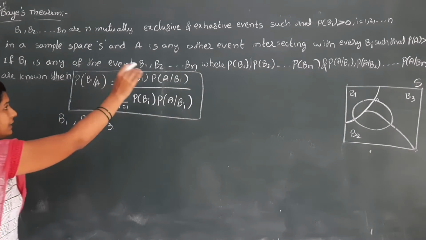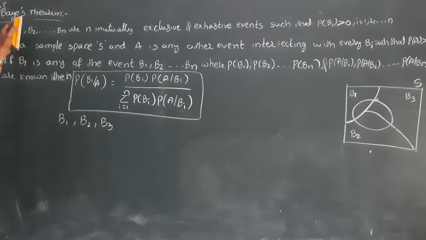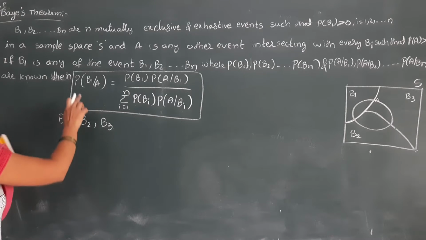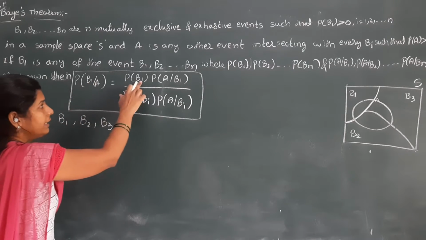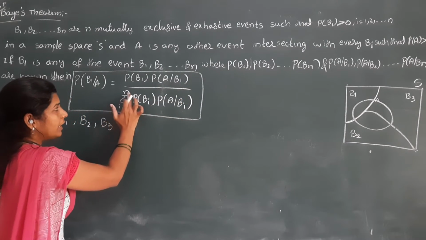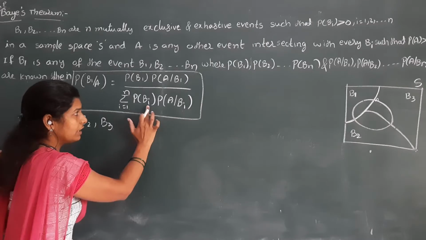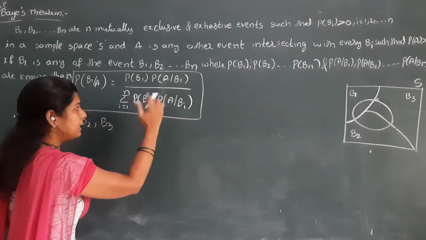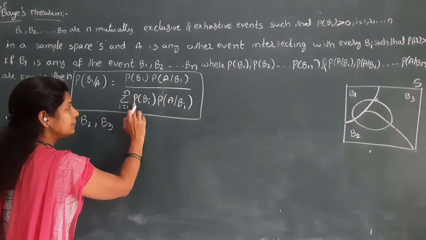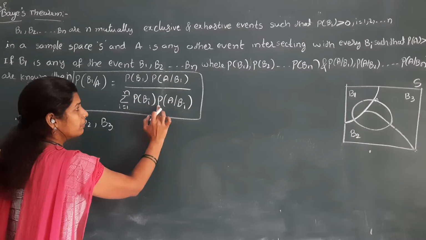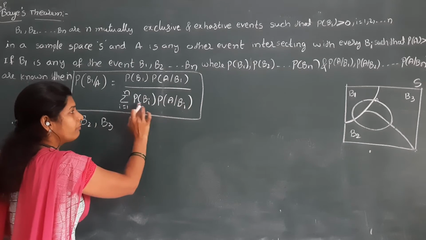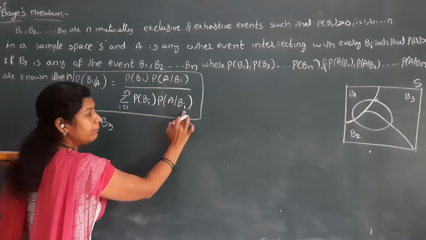Okay, so this is nothing but the Bayes theorem statement. If i is 1, we get 1 and the denominator is also 1. Now the summation with i running from 1 to n is nothing but P of B1 into P of A by B1, plus, the summation indicates a plus. Next, I start with the second term, plus P of B2 into P of A by B2, then I take 3 only, plus P of B3 into P of A by B3.